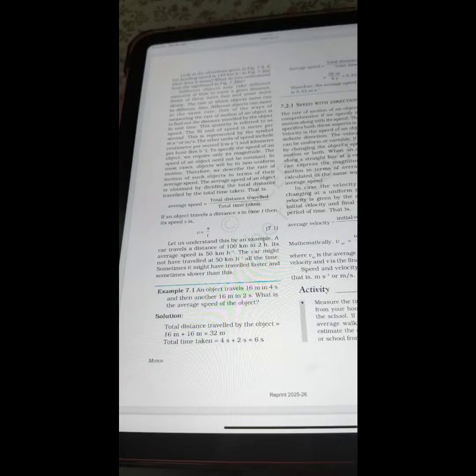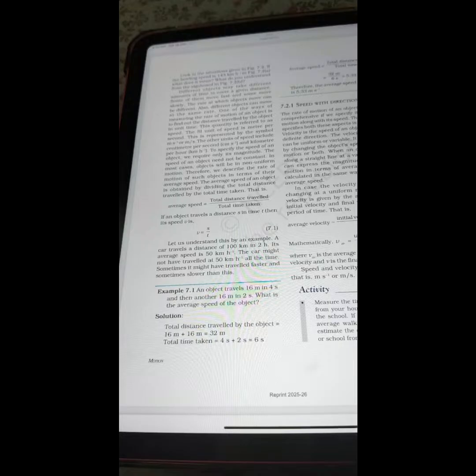Let us understand this by an example. A car travels a distance of 100 km in 2 hours. Its average speed is 50 km per hour. The car might have traveled at 50 km per hour all the time. Sometimes it might have traveled faster and sometimes slower than this.